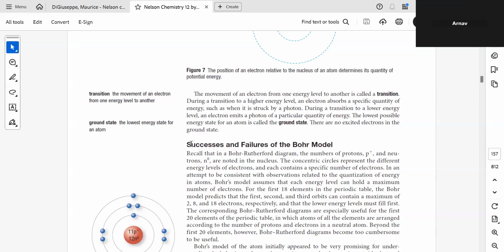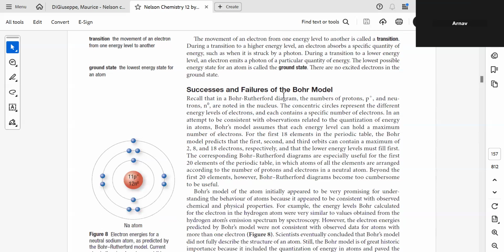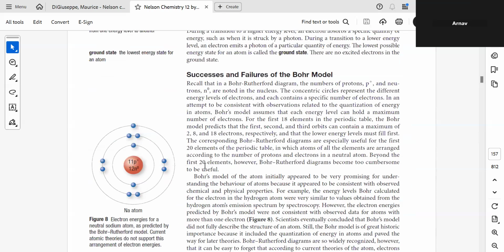That's fair. Okay. So, successes and failures of the Bohr model. The success was that it was able to explain the hydrogen spectra. For the first 18 elements in the periodic table, the Bohr model predicts that the first, second, and third orbits can contain a maximum of 2, 8, and 18 electrons respectively, and that the lower energy levels must fill first. The corresponding Bohr-Rutherford diagrams are specifically useful for the first 20 elements of the periodic table.